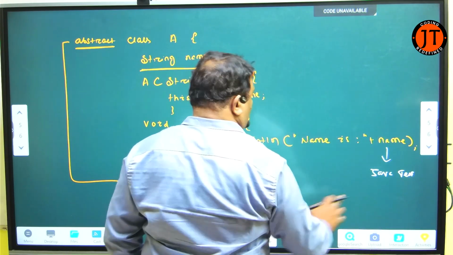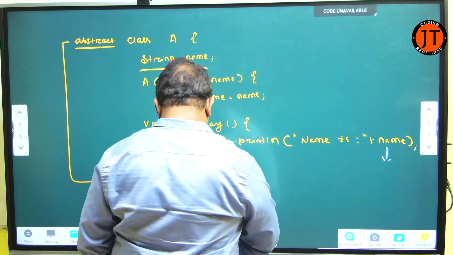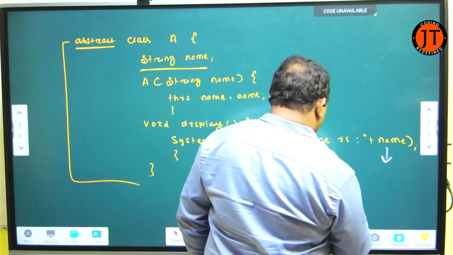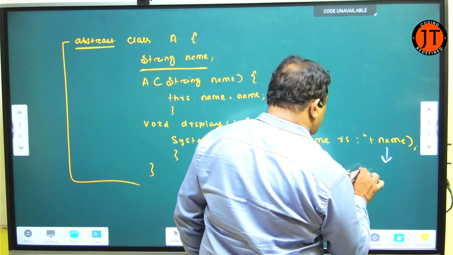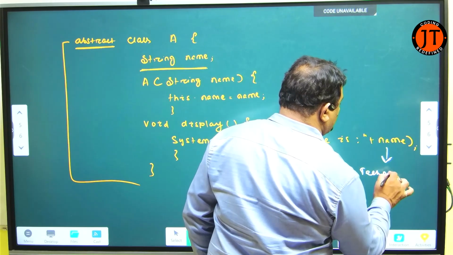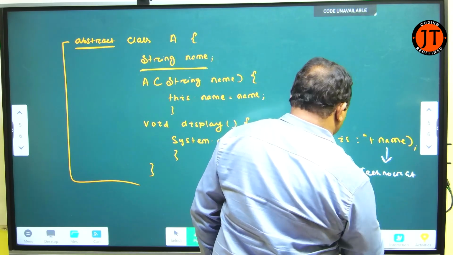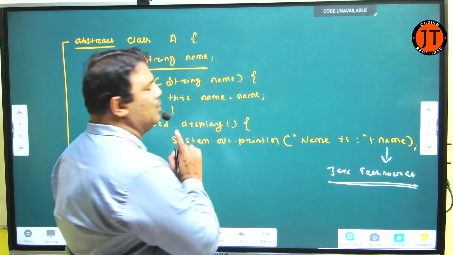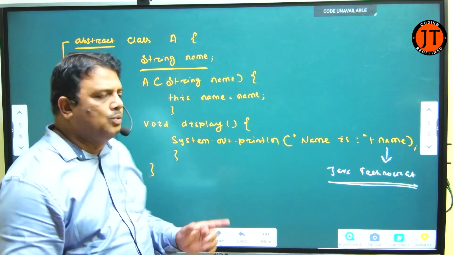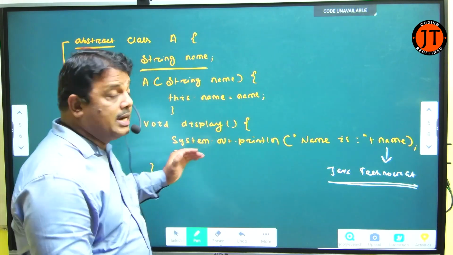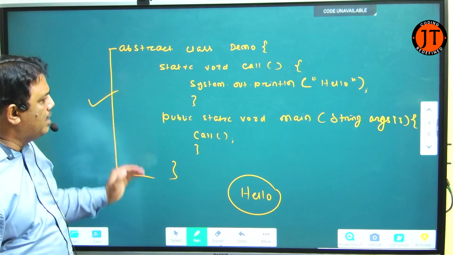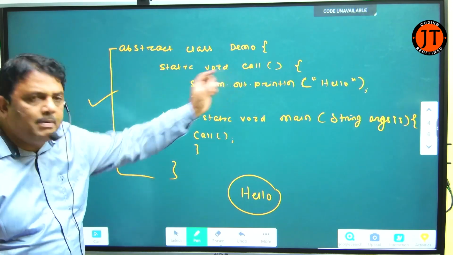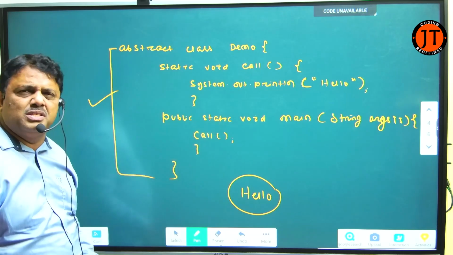Now you see, this is the example I just showed you. Try to understand, in the previous example, there is a static method and there is a main method.